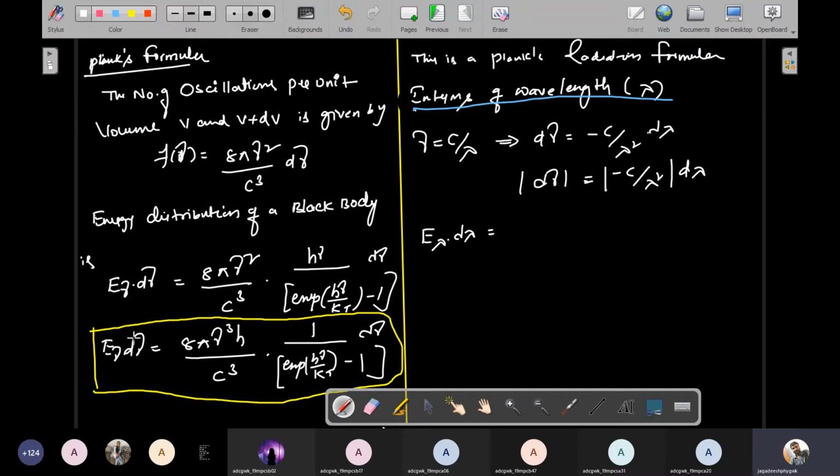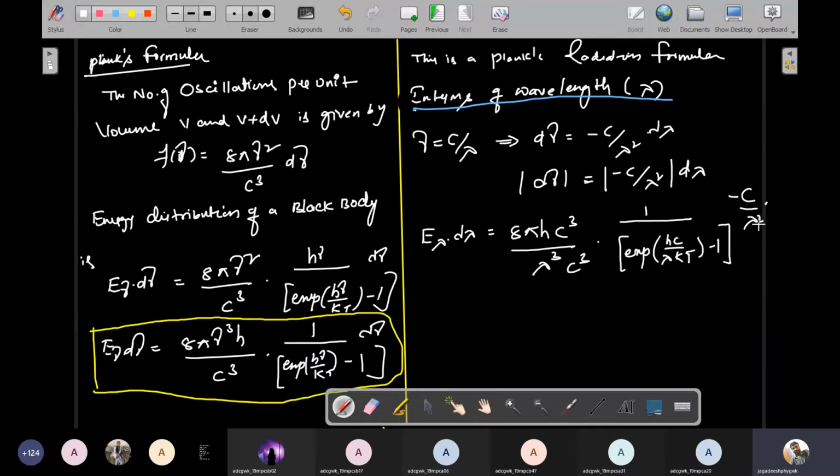Because it is converted into d lambda, in place of d nu you simply put d lambda. So from this equation, 8 pi h nu cube, where nu is frequency, nu is equal to c by lambda, so nu cube is c cube by lambda cube, divided by c cube, into 1 divided by exponential of h nu by kT, where h nu is h c by lambda, minus 1.